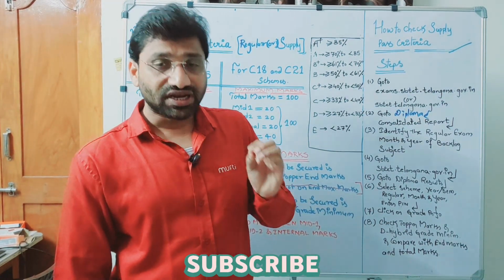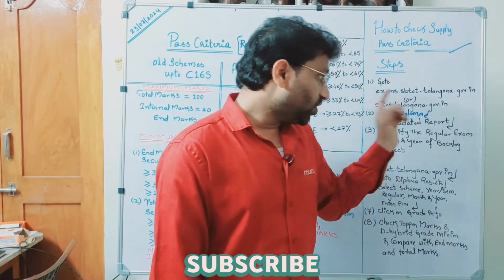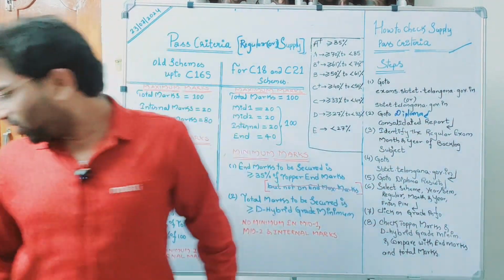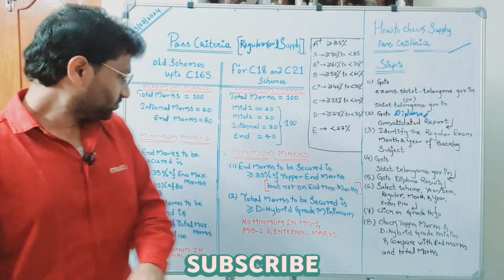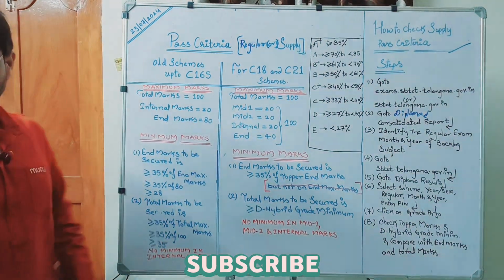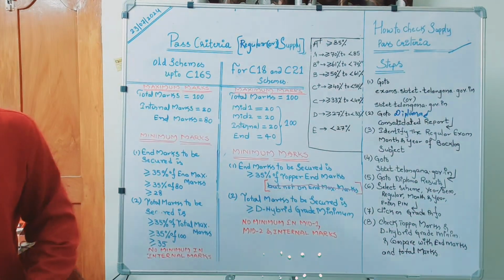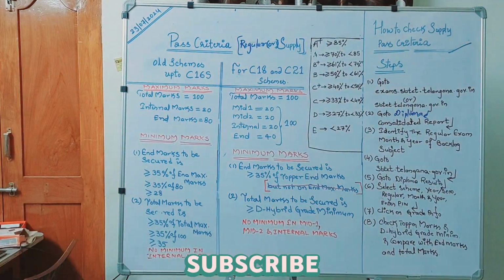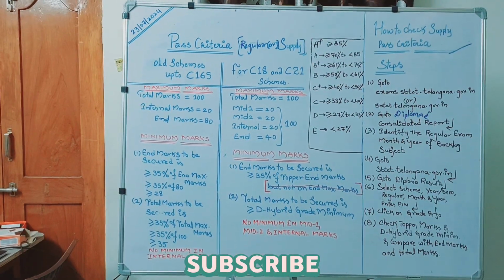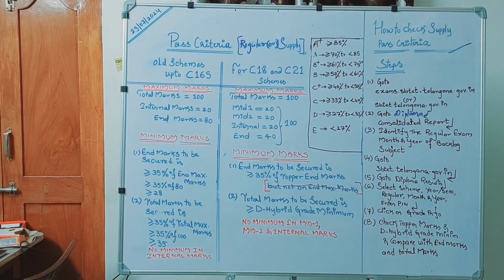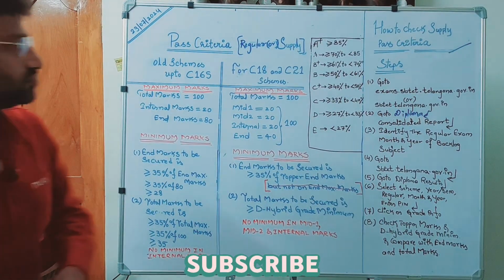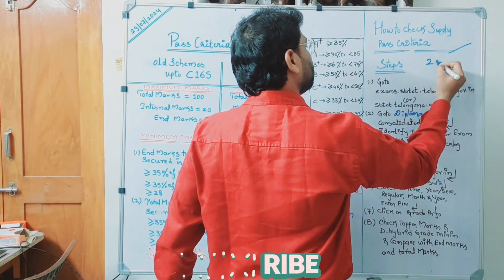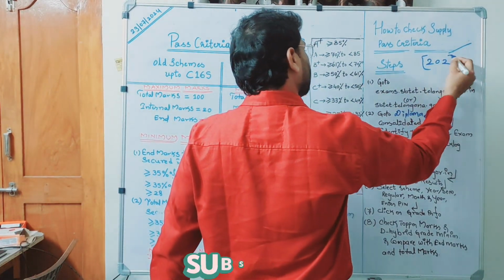Consolidated report. What is the reason? After going to that, what do you have to check? For example, you are trying to check the 202 subject.